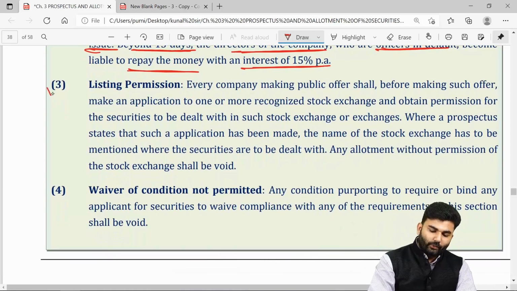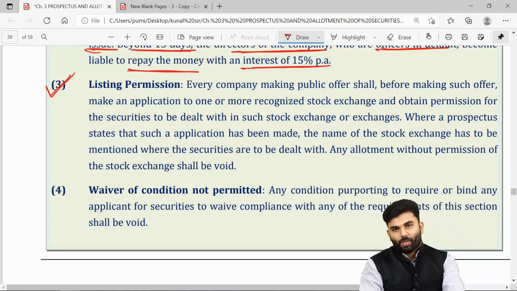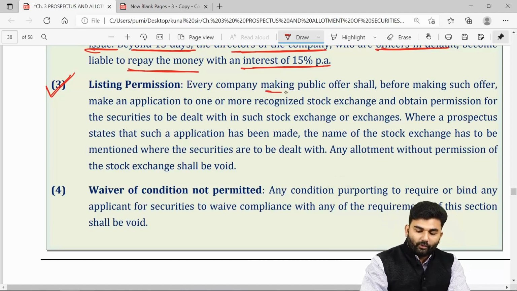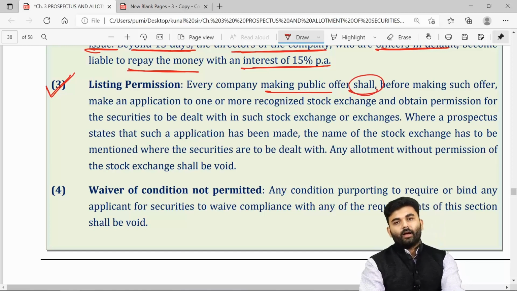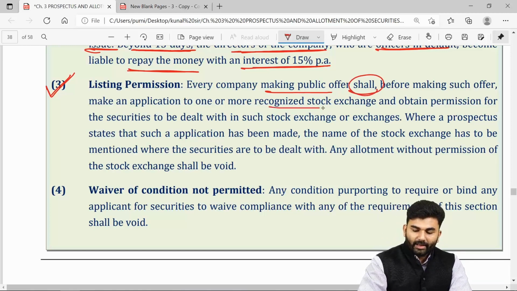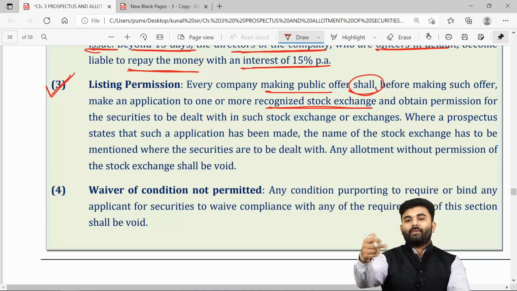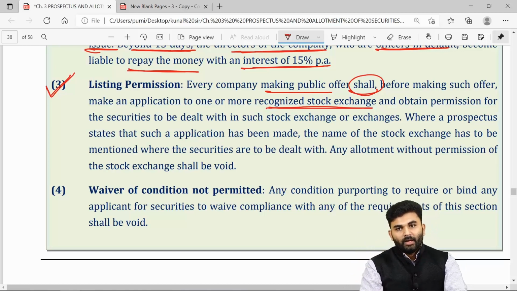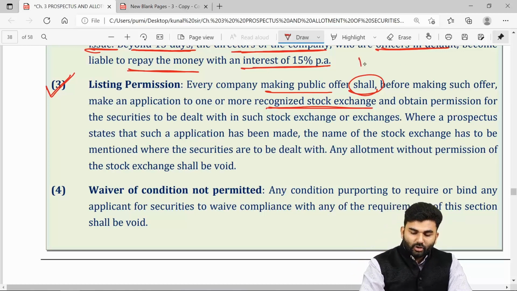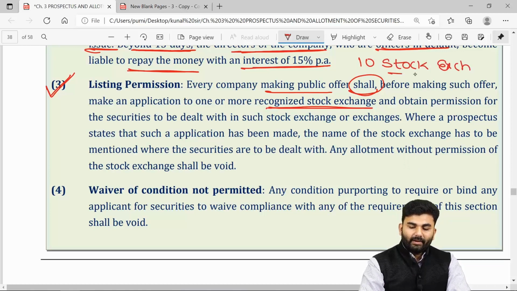The third statutory provision is towards the listing permission. The company going for a public offer shall get a listing permission from a recognized stock exchange. From how many stock exchanges do we need to get the listing permission? The lawmaker says you need to get the listing permission from all the stock exchanges wherever the company has applied for listing its securities. If the company has applied to 10 stock exchanges and has received approval from 8 of them, sorry to say, the issue gets cancelled and the money has to be refunded.